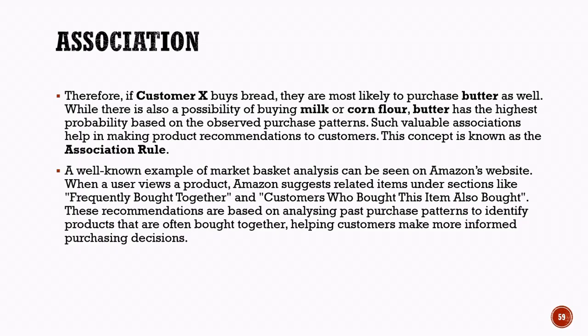As a result, customers receive useful recommendations, businesses increase sales opportunities, and the overall shopping experience becomes more convenient and personalized. In summary, association learning helps predict related products by discovering patterns in customer purchase history and is widely used in recommendation systems.